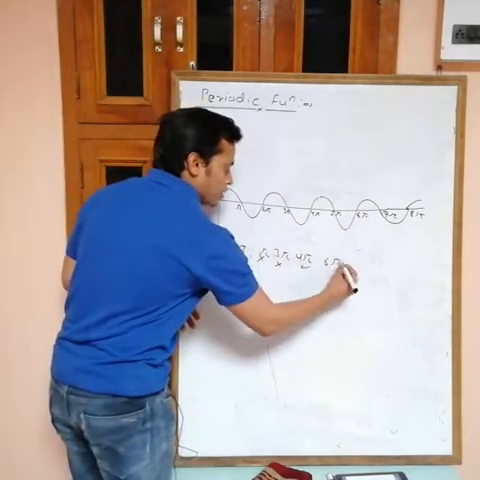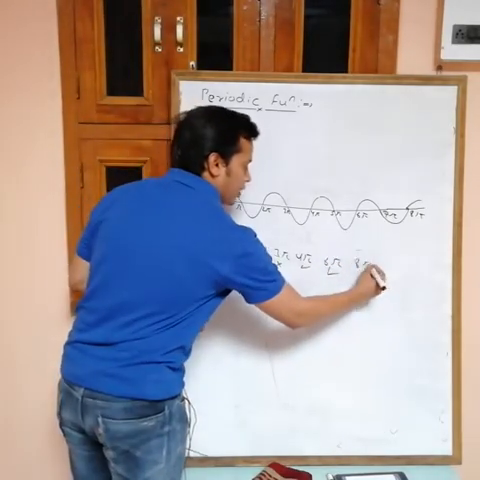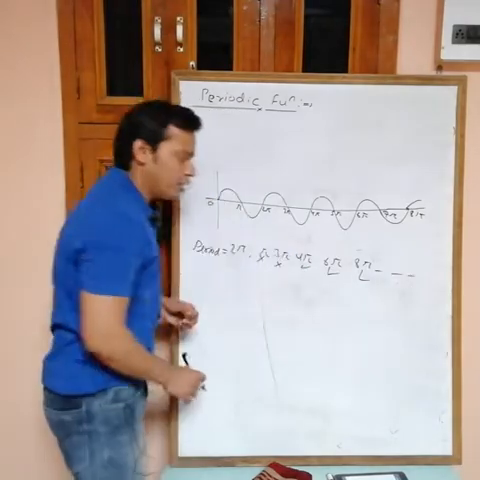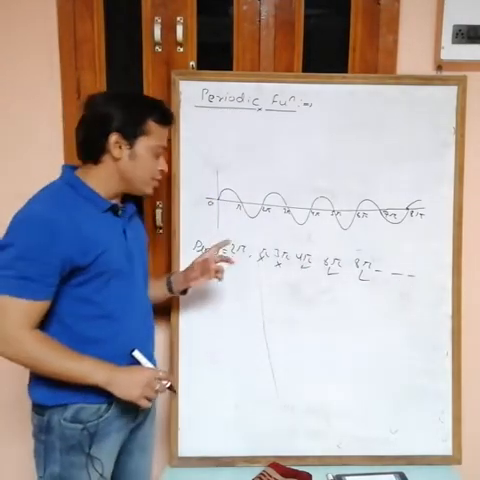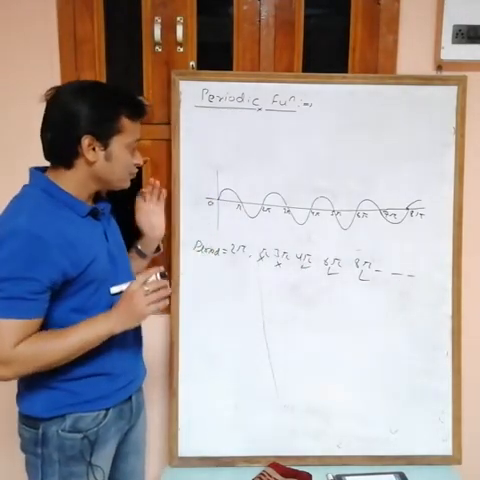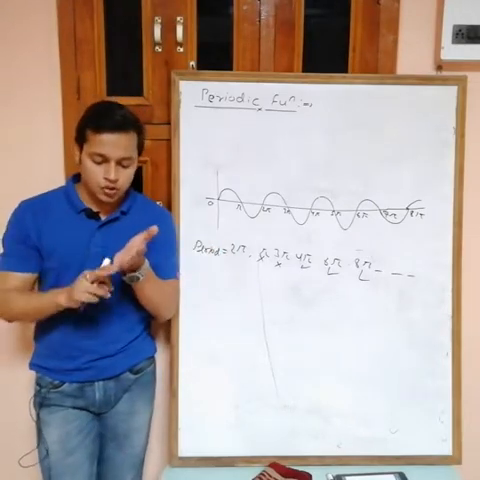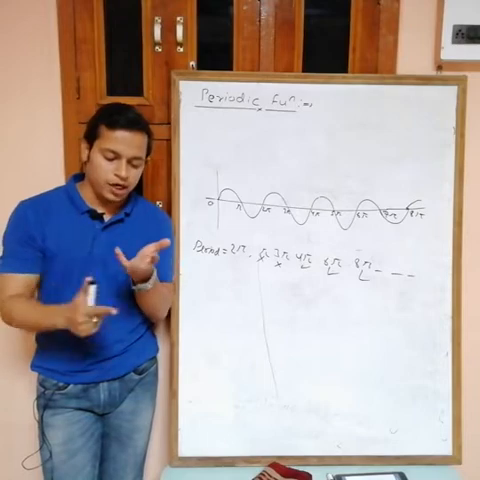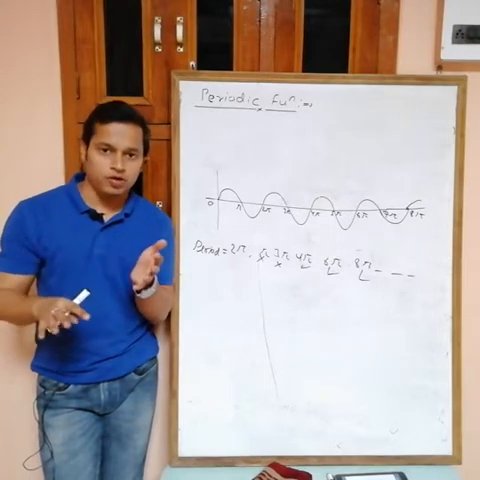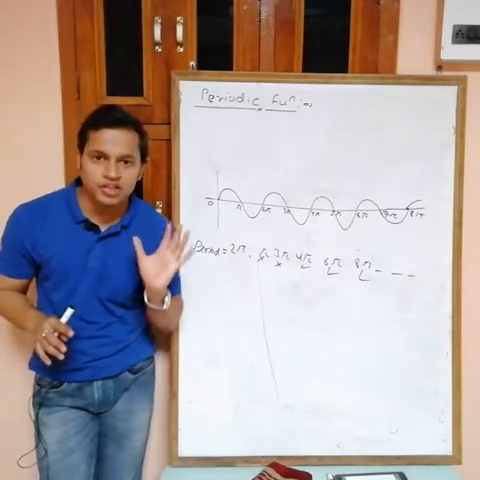Similarly 6 pi is also a period of this function, 8 pi is also a period of this function. Every even multiple of pi is a period of this function. So these all are periods. Periods of sin x are 2 pi, 4 pi, 6 pi, 8 pi, 10 pi, 2n pi. These all are the periods of this function.